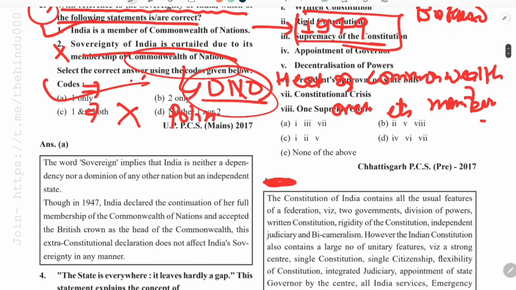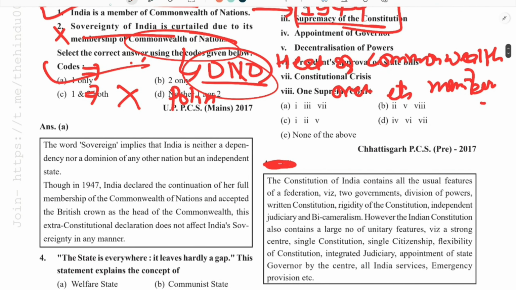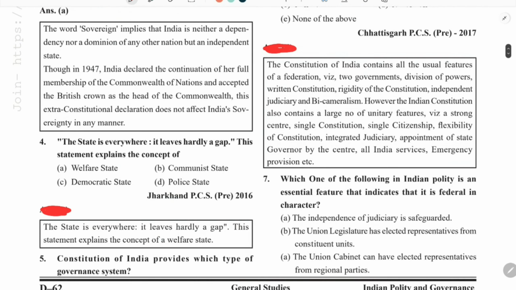Because we know that sovereignty is a very vital element of any member state, or we can, as we already discussed, that this is one of the most important elements of a state. And now, so the answer is one only. Now coming to the next question.